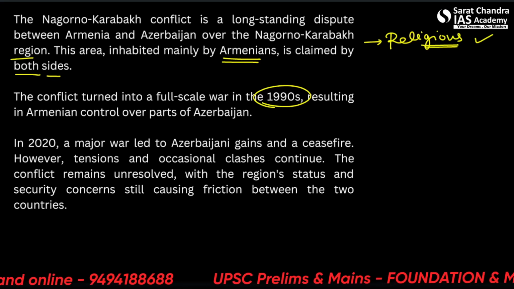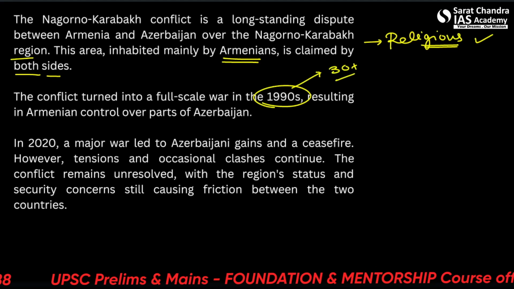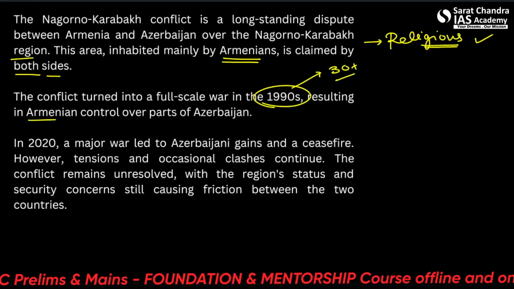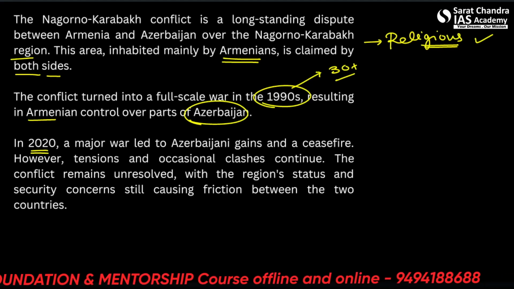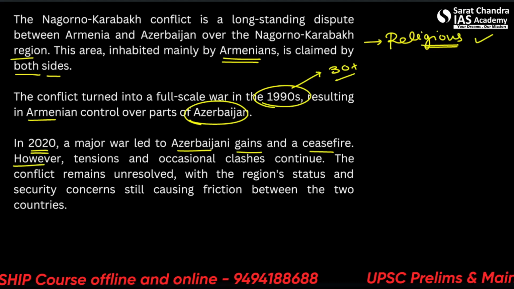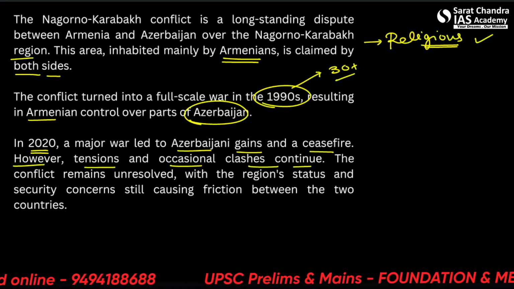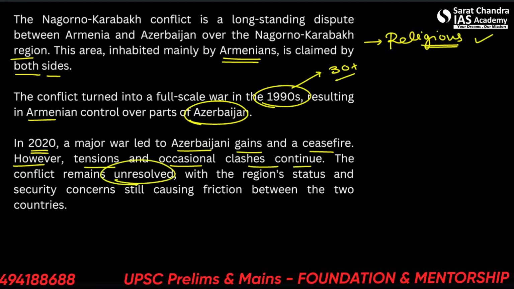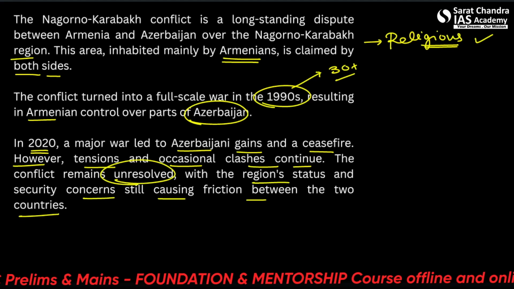So it's a very old war, approximately 30 plus years, resulting in Armenian control over parts of Azerbaijan. In 2020, which was very recent, a major war led to Azerbaijani gains and a ceasefire agreement. However, tensions and occasional clashes still continue. The conflict remains unresolved, with the region's status and security concerns still causing friction between the two countries.